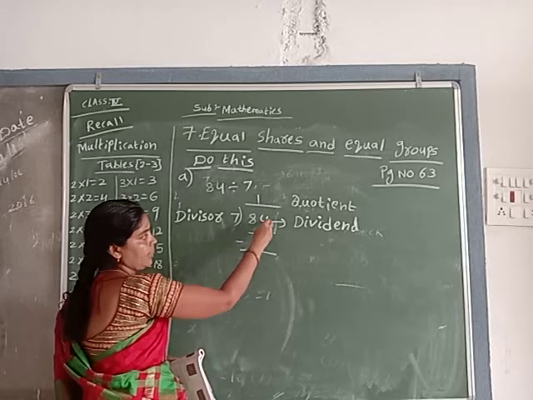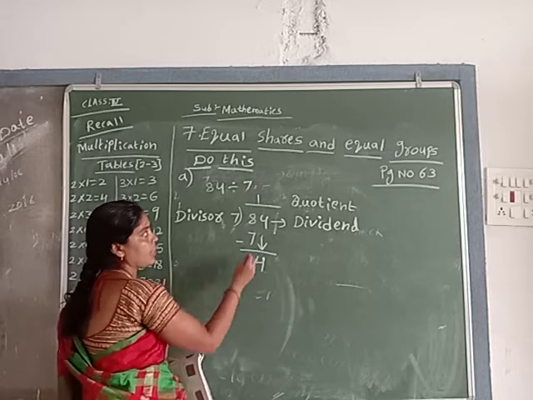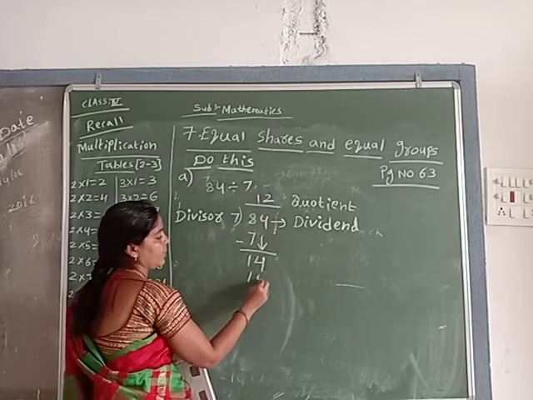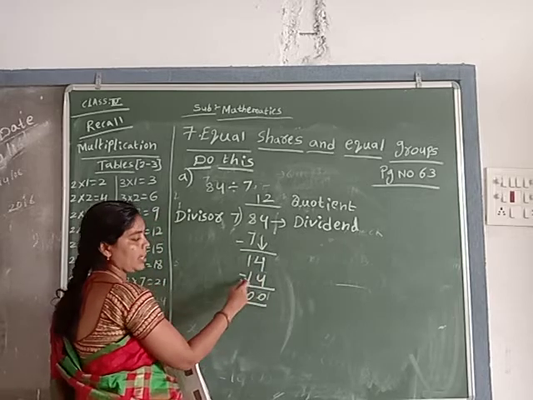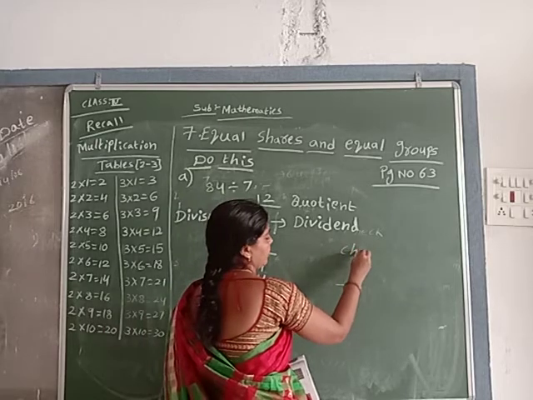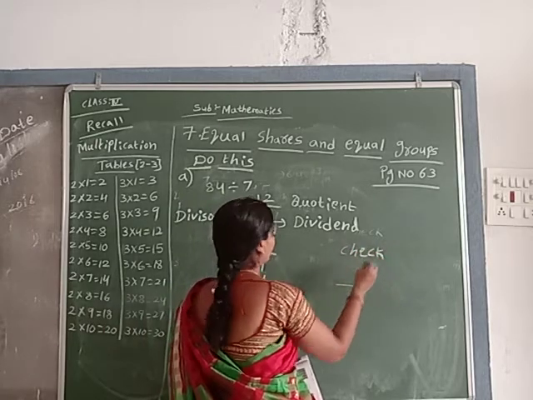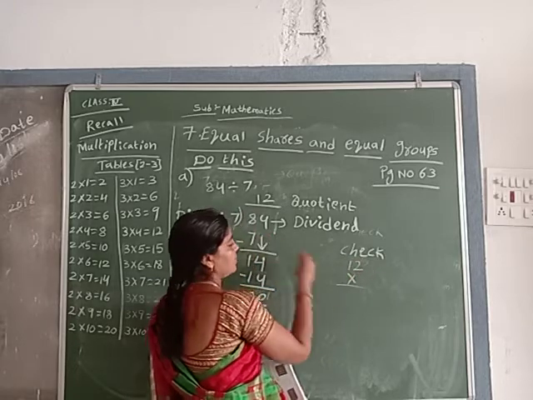Here substitute 14. 4 will come in 14. 7 twos are 14. 4 minus 4 is 0. 1 minus 1 is 0. So once you check it. Check. 12, the quotient is 12.